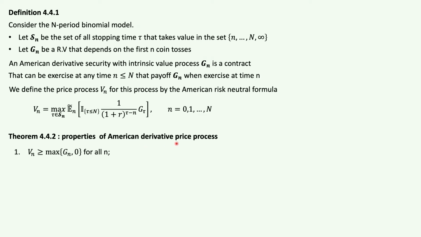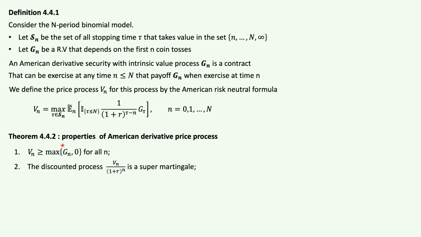So the first property says that Vn, at any point in time, the price of the American derivative security is greater than 0, and that makes sense because the price of an American derivative security cannot be less than 0. And Gn, which is basically the intrinsic value of the option, how much money do we get if we exercise the option today? The price of the derivative security has to be greater than this amount here.